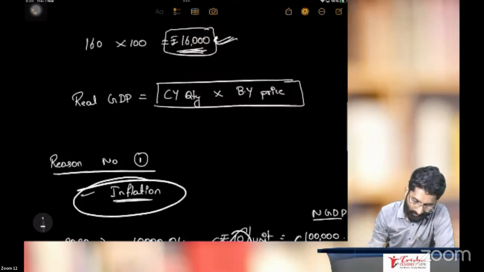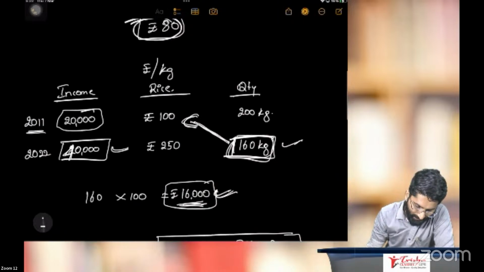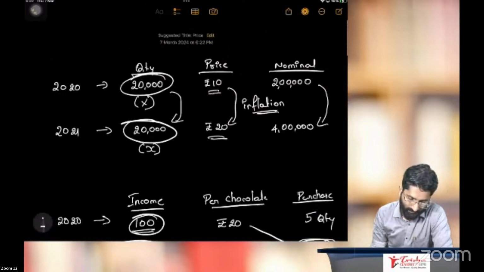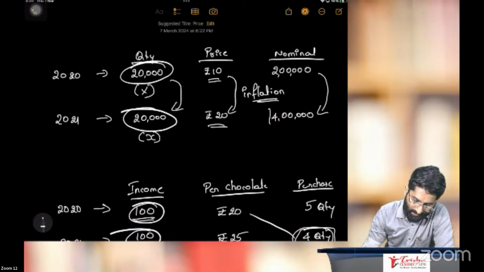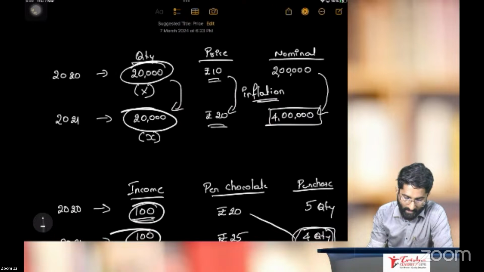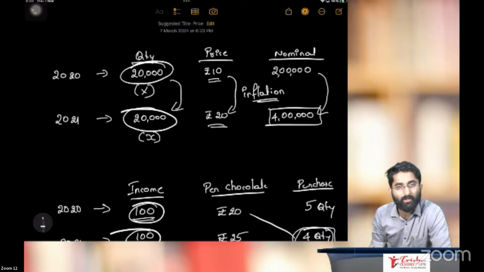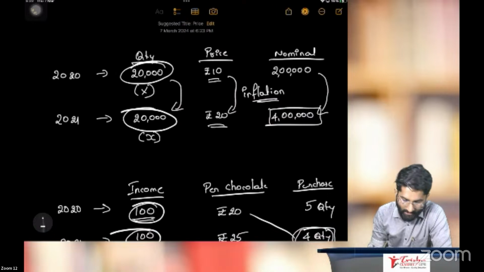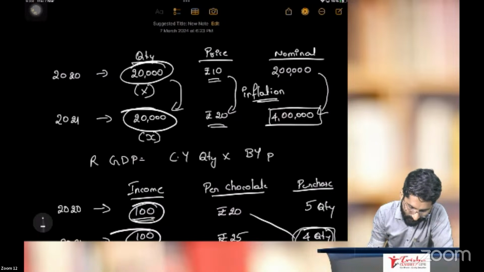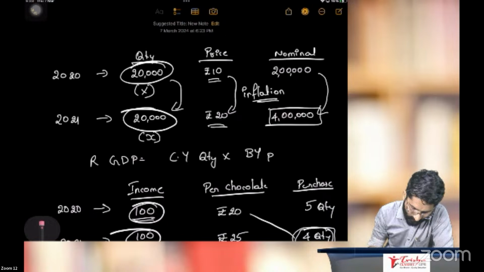So in our example here, what is nominal GDP for 2021? 4 lakhs, correct? Nominal GDP for 2021 is 4 lakhs. What is the real GDP for 2021? How to calculate real GDP? Real GDP is equal to current year quantity multiplied by base year price. Yes or no?